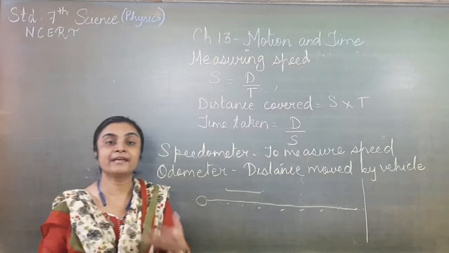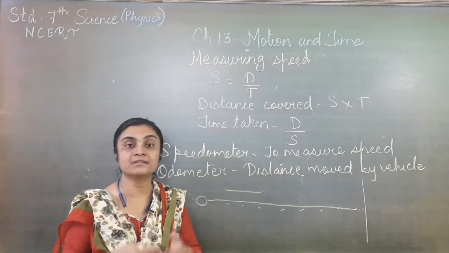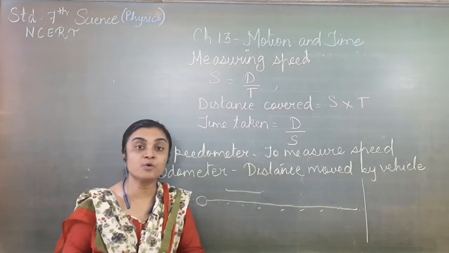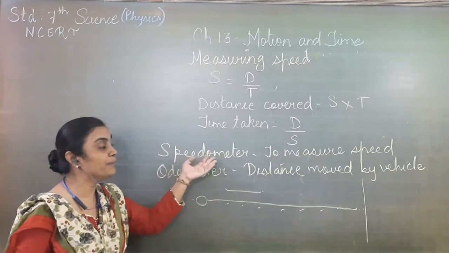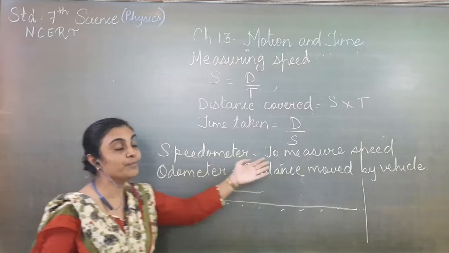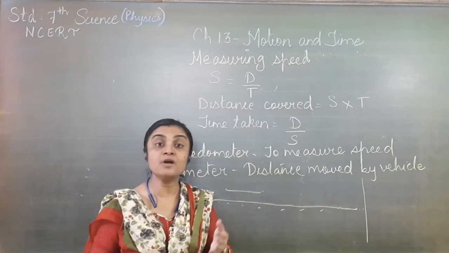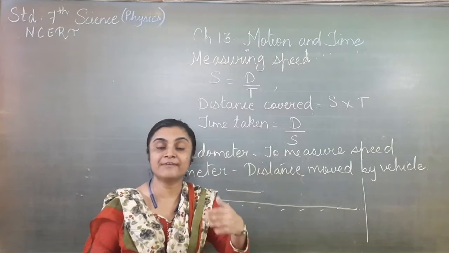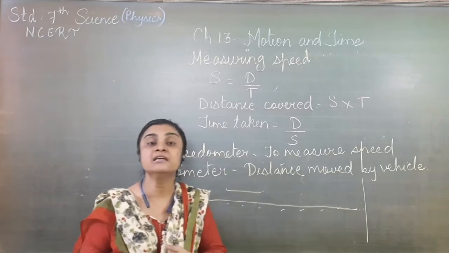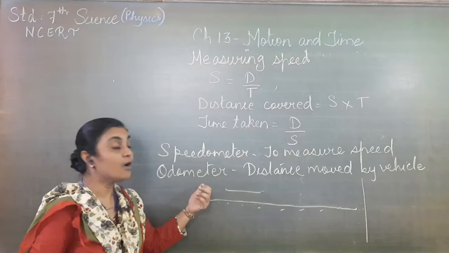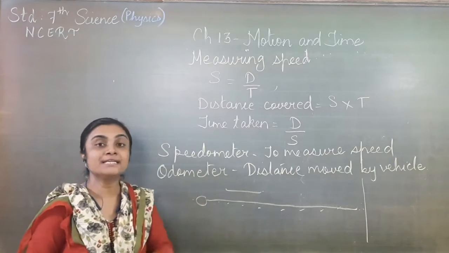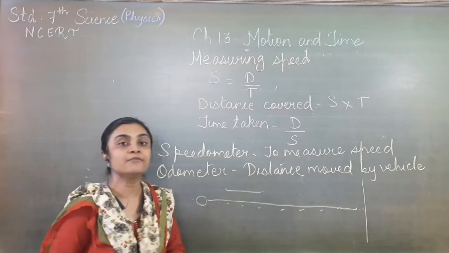Now we have seen different vehicles which we are using. So dashboards are there. In that dashboard the readings are given. So one reading is the speedometer. So what is a speedometer? It measures the speed of that vehicle, how much speed it has, how fast that vehicle is moving. So that is called a speedometer, to measure the speed. And the odometer is there to measure the distance moved by that vehicle.